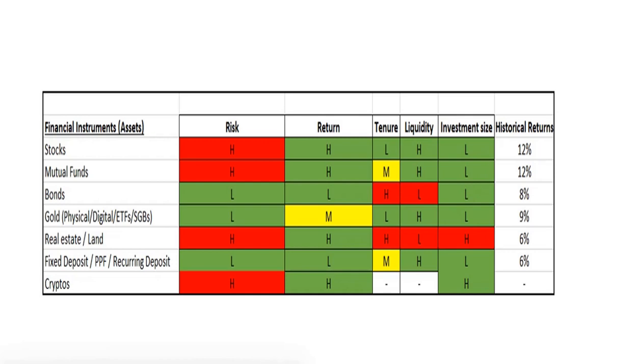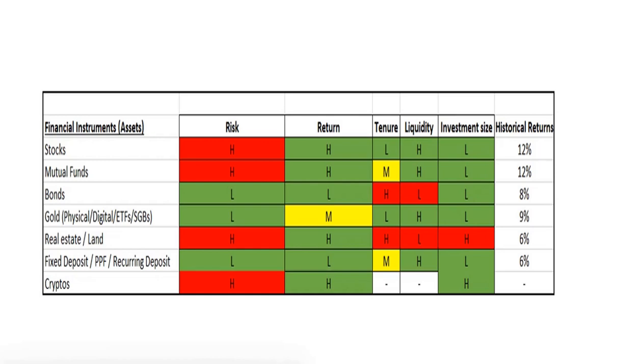The various forms of investments that are available in the market, at least for us, are stocks, that is investing in the stock market, mutual funds, again through stock markets, and bonds. For a few, bonds are new. Bonds are nothing but corporate securities backed by the government. The fourth one is gold. Within gold, there are various forms available. I'll make a separate video for this topic. The next one is real estate: purchasing a flat, a house, or buying land. The fifth is a common thing that most of us know, at least in the Indian context: fixed deposits, recurring deposits, PPFs, etc. And the next one is cryptos, right?